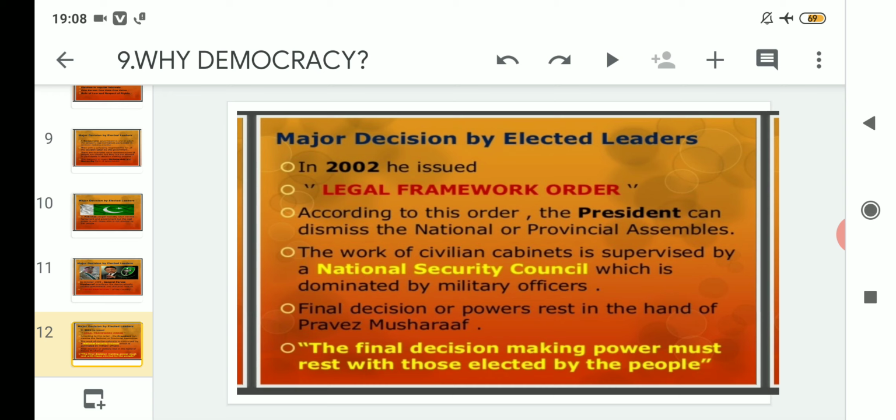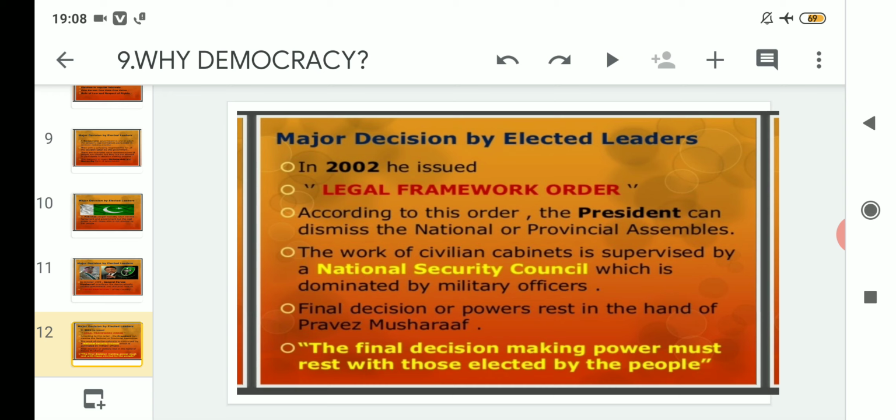So here you can see that in the case of Pakistan, firstly the military chief took over and declared himself the chief executive. After that he elected himself as the president. After that he also issued one Legal Framework Order according to which he can dismiss any national or provincial assemblies.